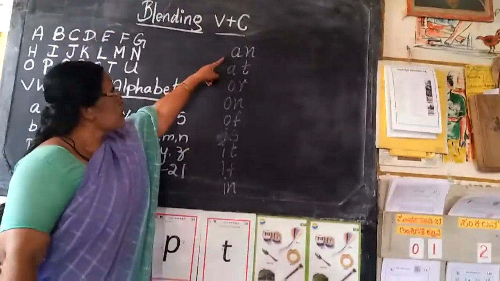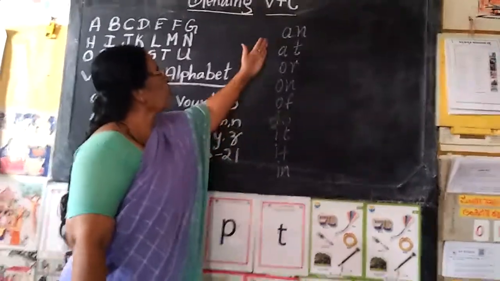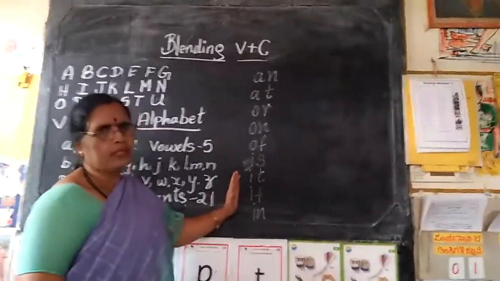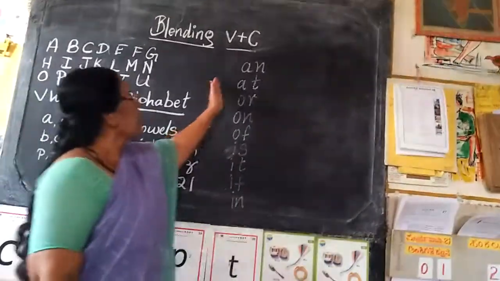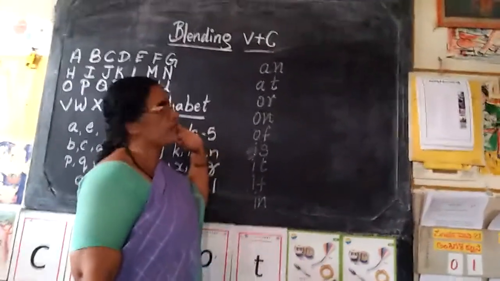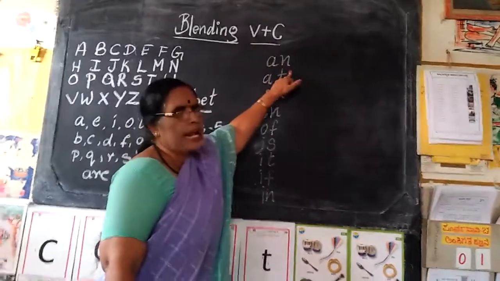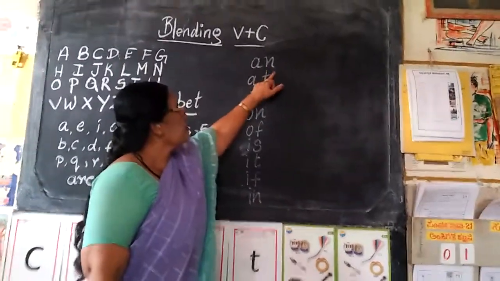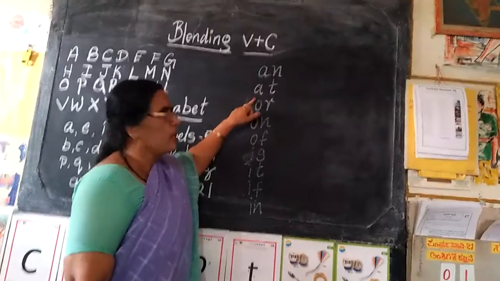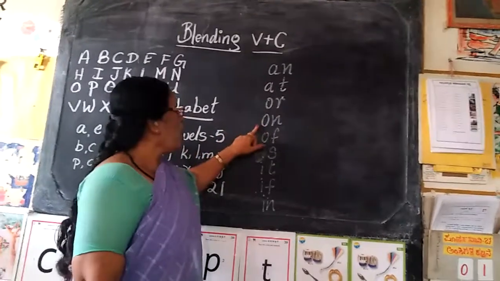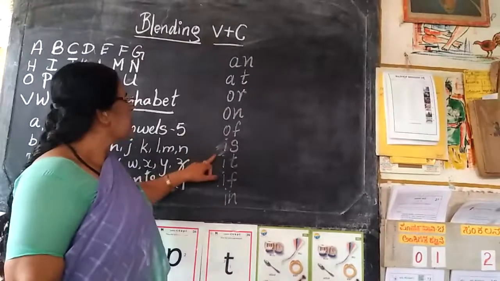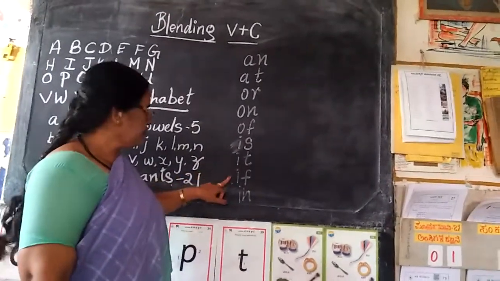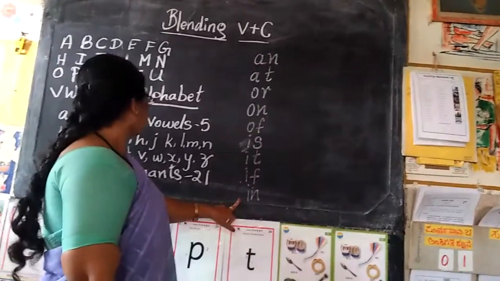So, in this line, you can see all the vowel sounds in the beginning and a consonant is added to it. An, at, or, on, off, is, it, if, in.